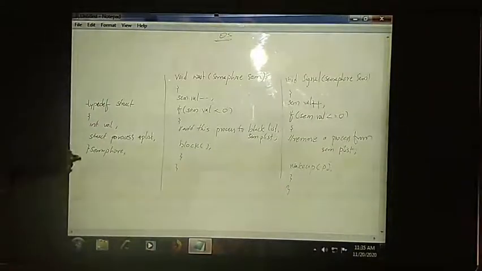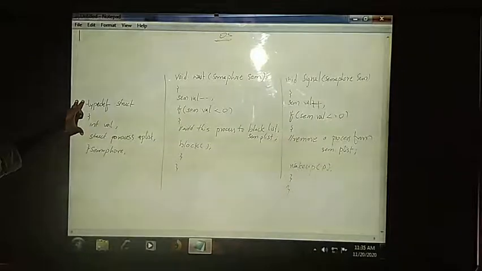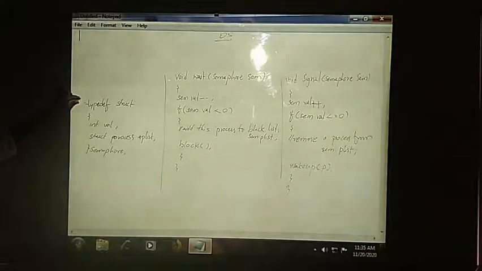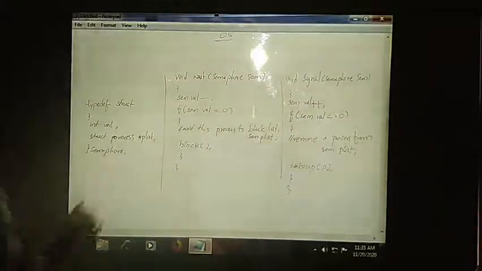I will declare a variable called semaphore by using typedef. This is a user defined data structure, or data type, where I will have an integer variable as well as a pointer variable in order to hold the processes which have been blocked, or which have to be blocked. That is the reason I am taking a typedef structure. In the structure I am declaring one variable and one pointer variable in order to hold the blocked processes, and the semaphore here is an integer variable.